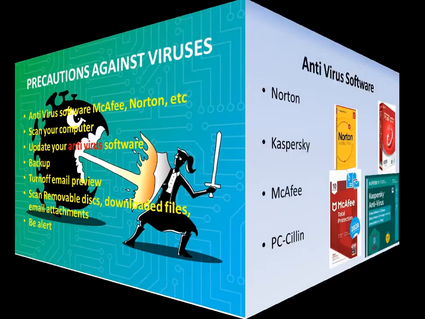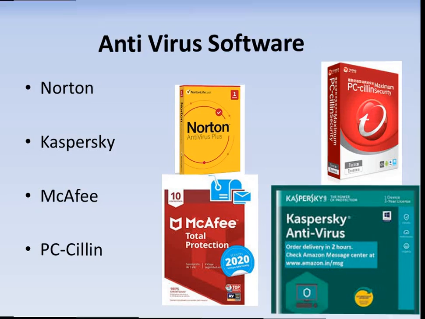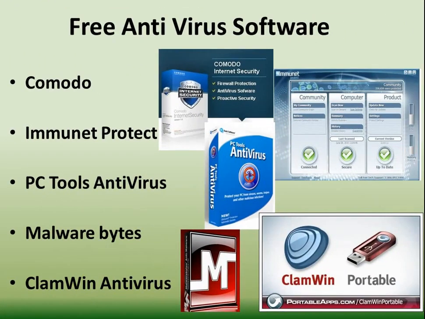Now we will see commonly used antivirus softwares. You have Norton, Kaspersky, McAfee and Penicillin. Apart from these, we have a few free antivirus softwares like Avast, Panda Cloud, Microsoft Security Essentials, Avira, AVG, Comodo, Immunet Protect, PC Tools Antivirus, Malwarebytes and ClamWin Antivirus. These are all free antivirus softwares.